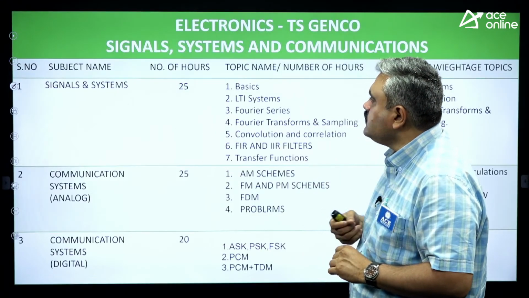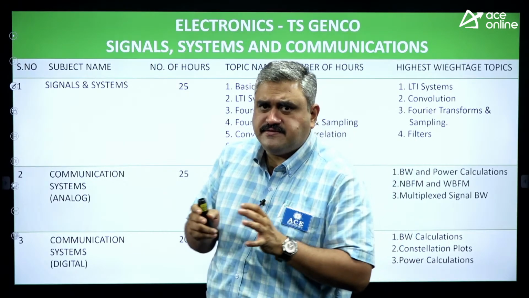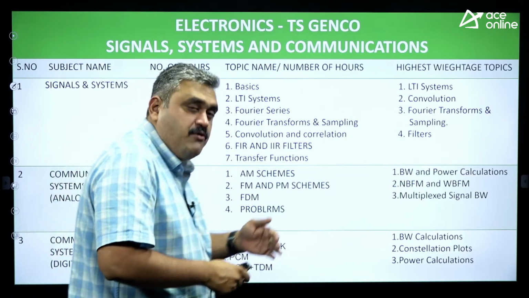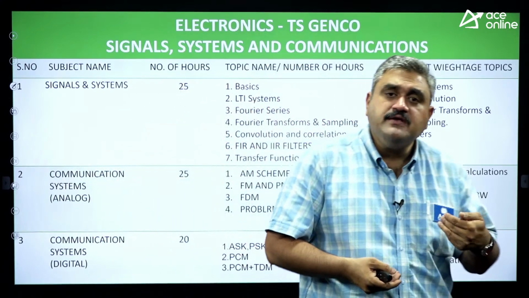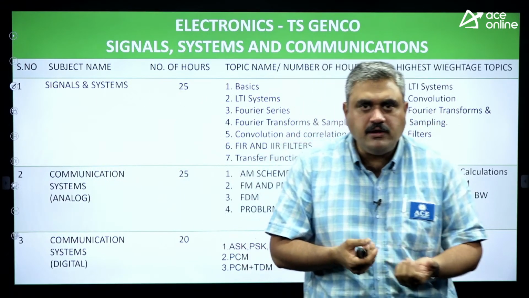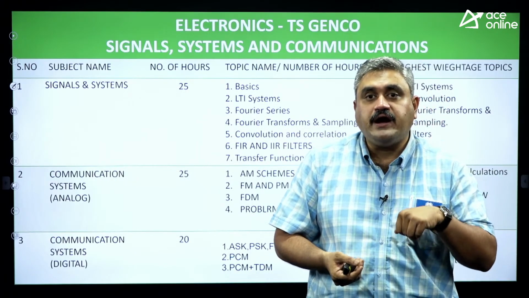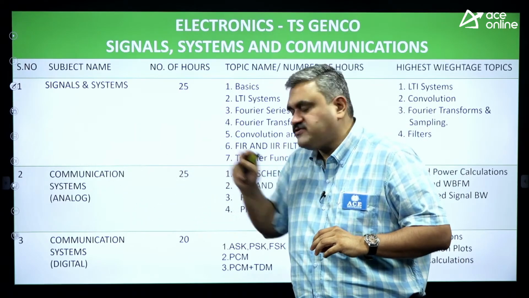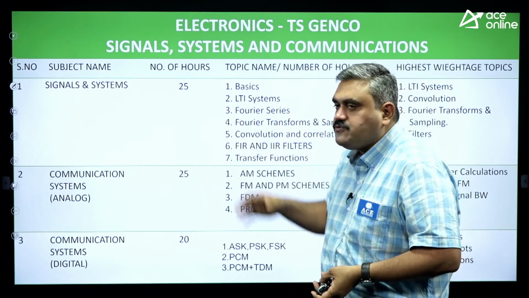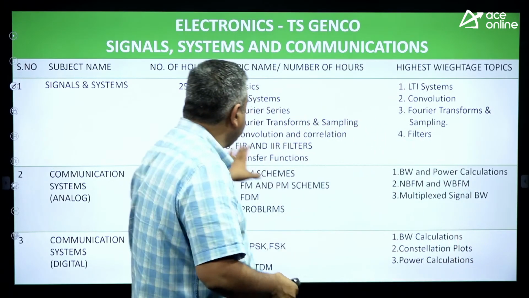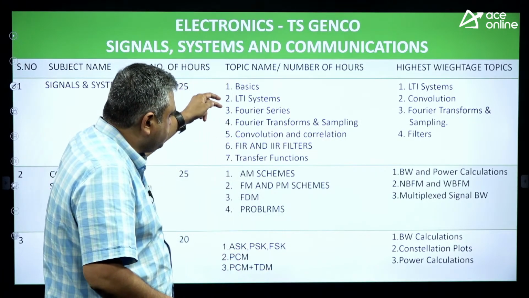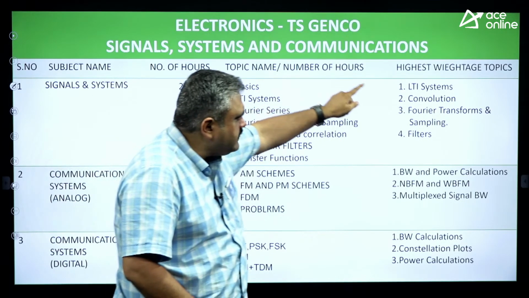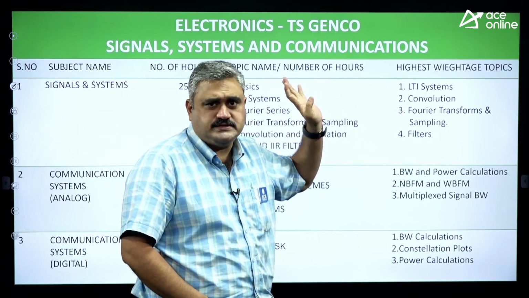Now, coming to the third one, purely ECE branch, signals, systems and communications. Again, I have taken it as three parts. The first one is signals and systems. The second one is communication under analog. The third one is communication under digital. Okay, two modulation schemes, total communication systems. Now, when it comes to signals and systems, these are the focus areas: LTI systems, series, transforms, convolution and filters. And these are the areas where you can expect very good numericals.